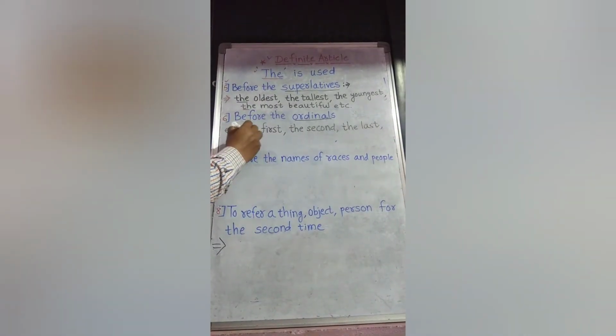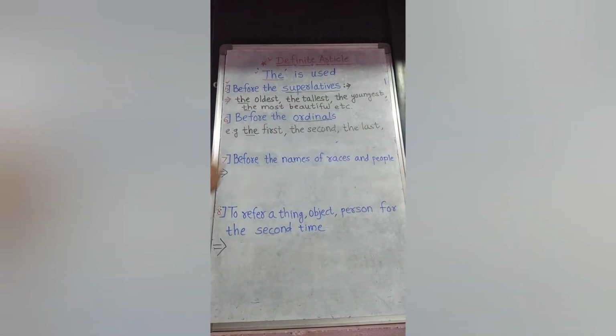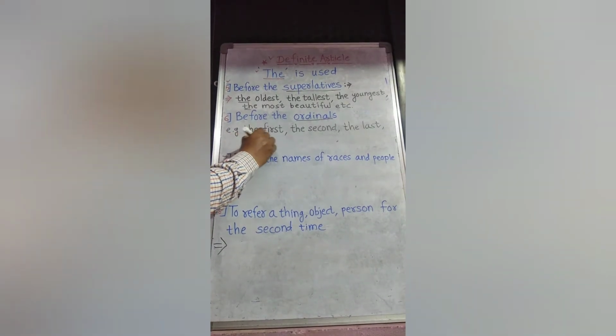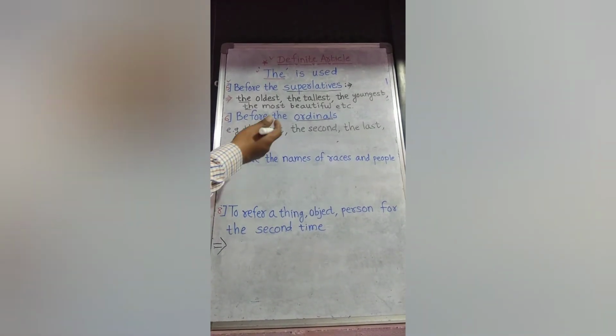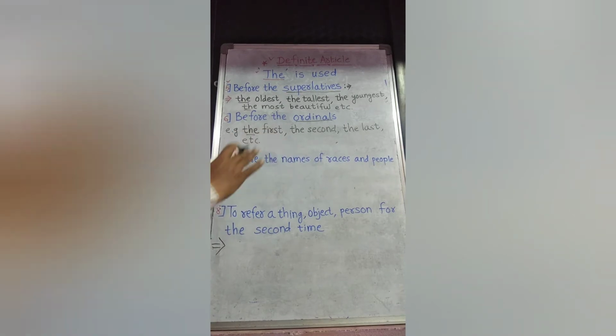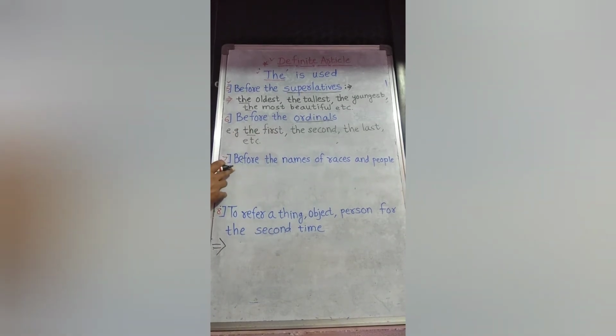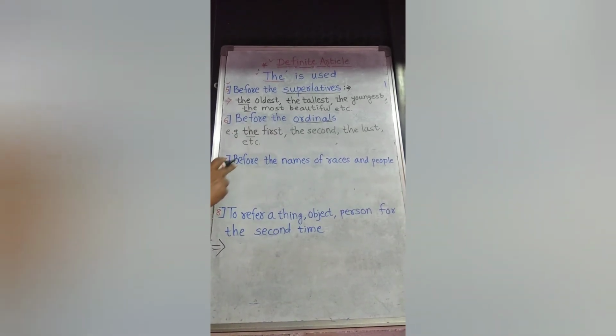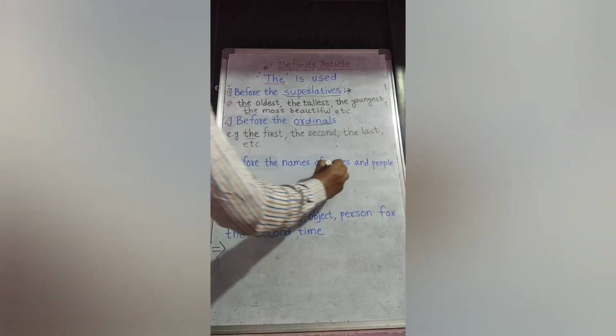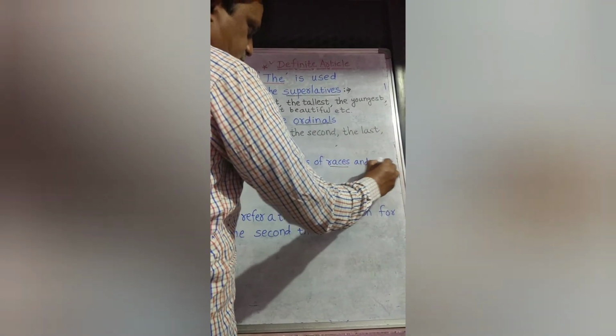We use the before the ordinals, etc. We can write down here like the third, the fourth, and so on. Then we move on to the next rule. Before the names of races and people.